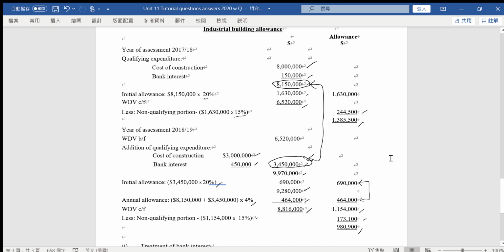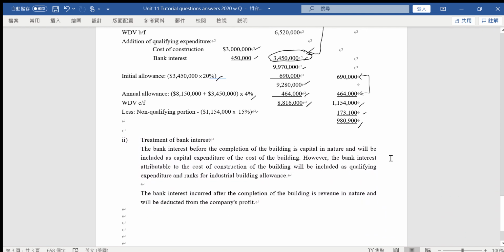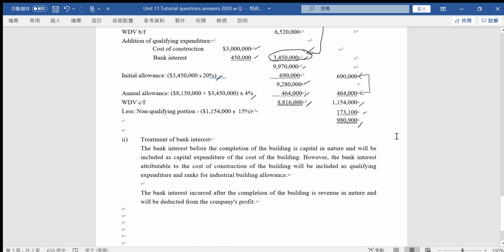Then the second part will be the explanation on the bank interest, why you have such tax treatments. For the treatment of the bank interest, you will find that the bank interest before the completion of the building is capital in nature. That will be the key thing. Capital in nature, capital expenditure can be capitalized. That's why this amount can be included as capital expenditure, and it will be included in the cost of the building, and finally you can claim the industrial building allowance on this bank interest.